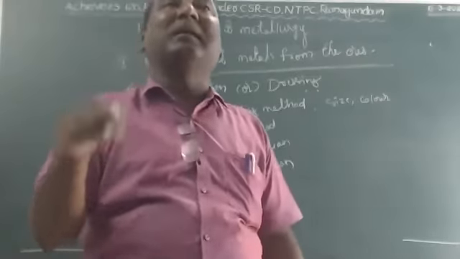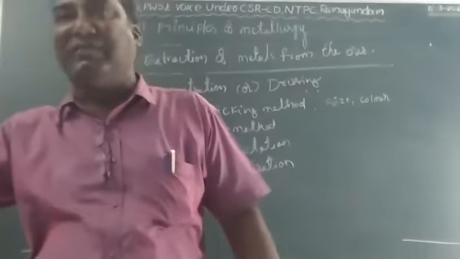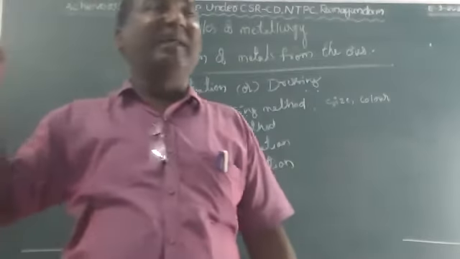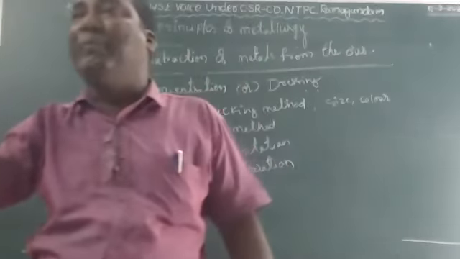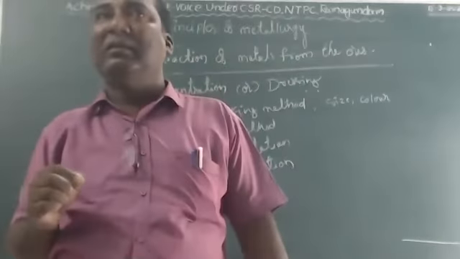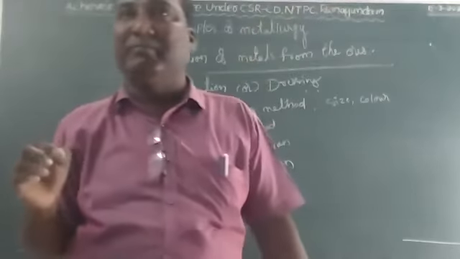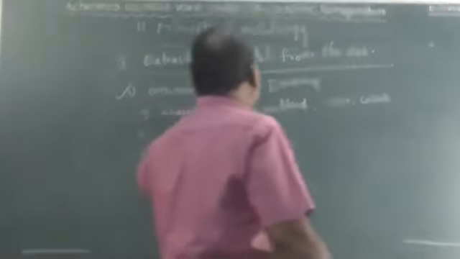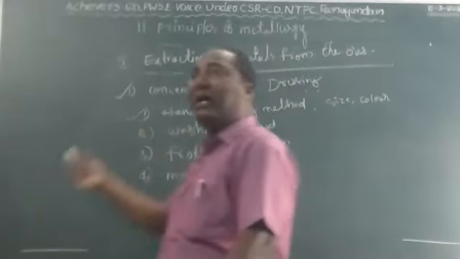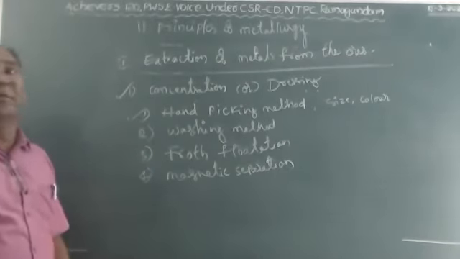But that depends on color or size. Either the impurities' color is different or the ore particle color is different, or the impurity size is different or the ore particle size is different. For example, in the rice, most of the impurities are black in color. The stones are mostly black in color. According to that color, we can easily pick them out with our hand. In the same way, the hand picking method mainly depends on size and color. If any one property is different between the ore and impurities, we can easily remove the impurities.